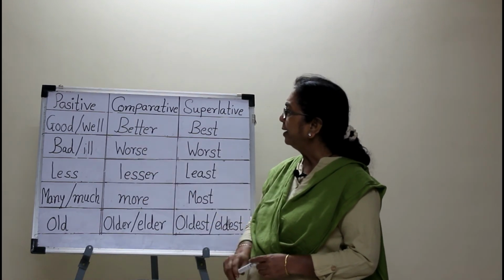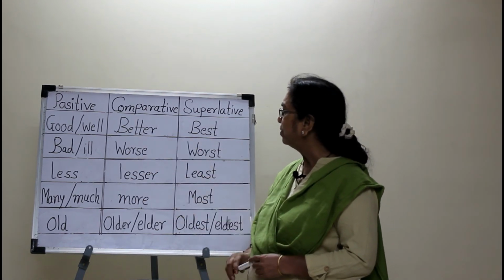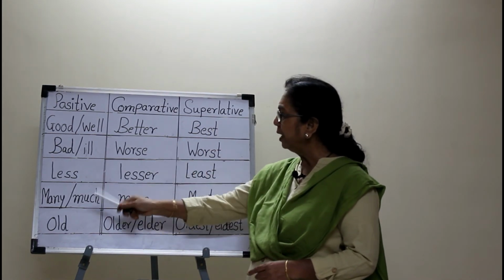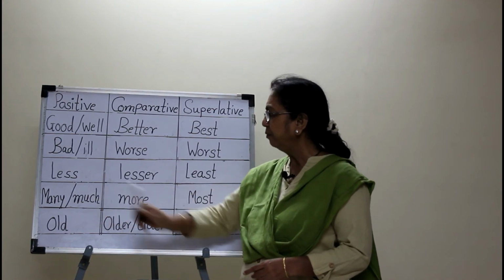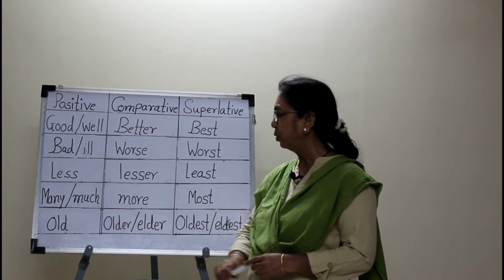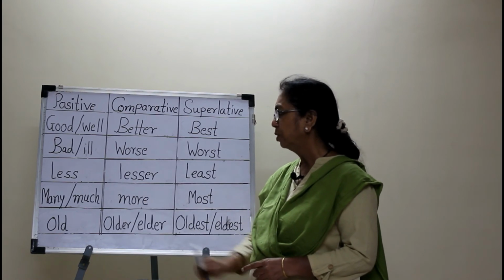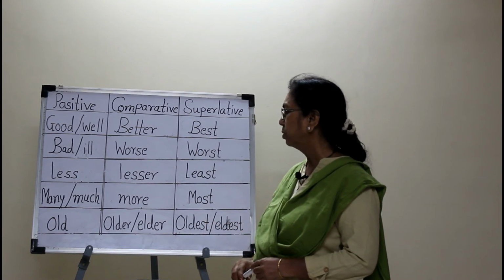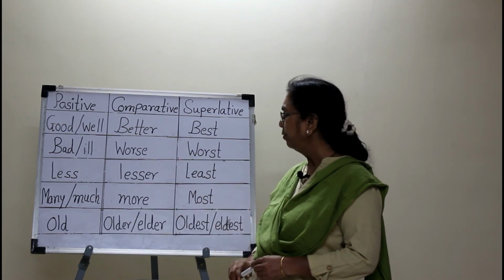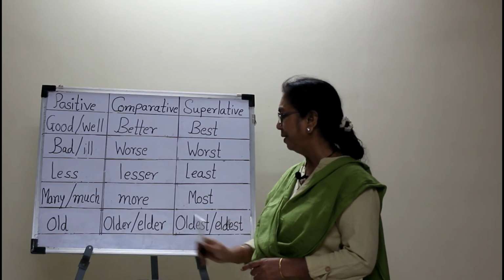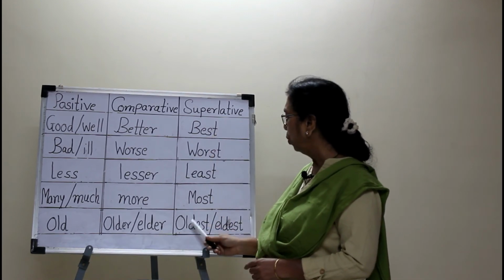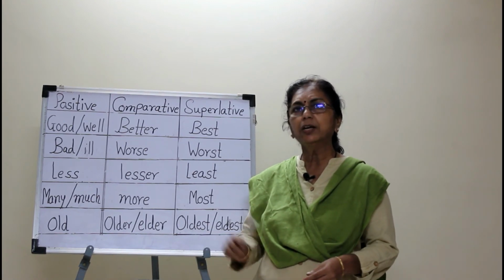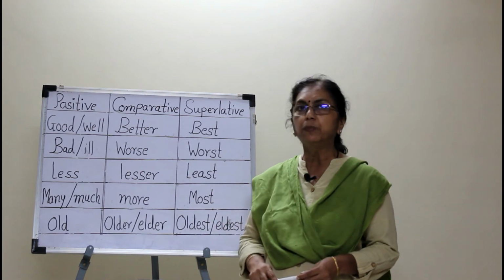The adjective little: its comparative form is less or lesser and superlative form is least. The adjectives many or much: many, we know, is used for countable nouns and much for uncountable nouns. So the comparative form is more and the superlative form is most. Old: its comparative form is older or elder and superlative form is oldest or eldest. There are a few more examples of irregular comparative and superlative forms of adjectives.